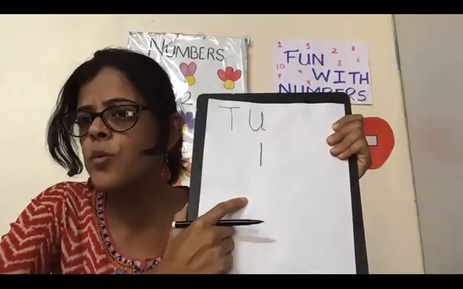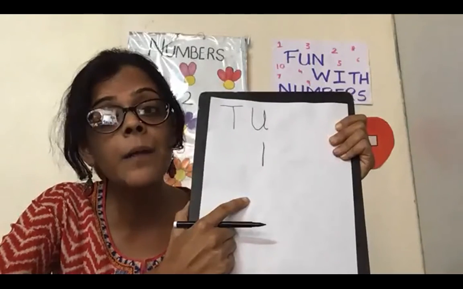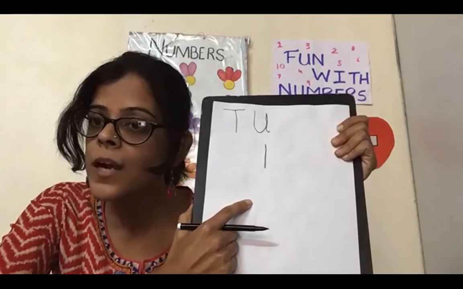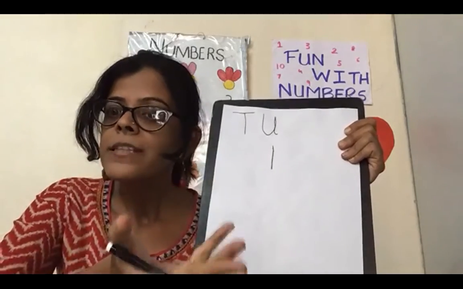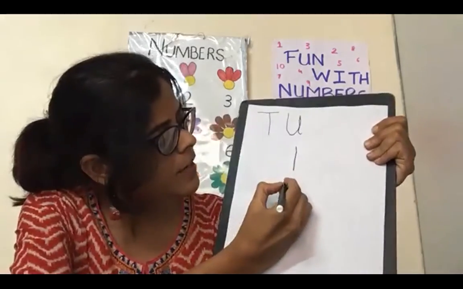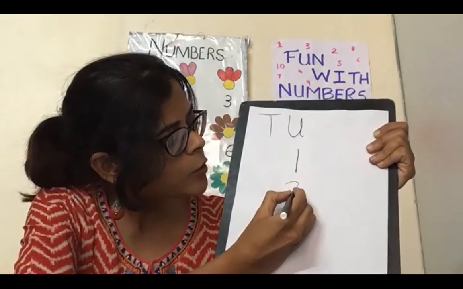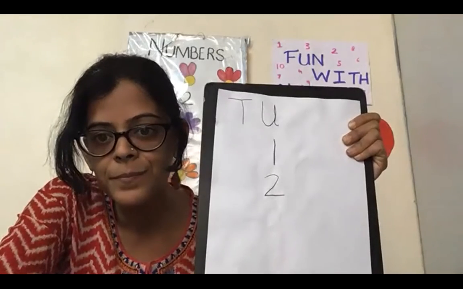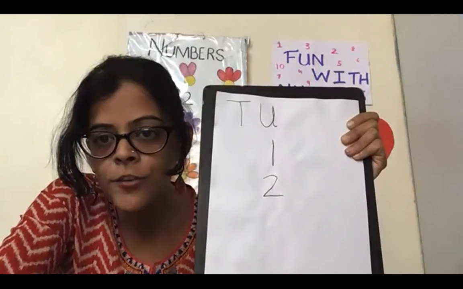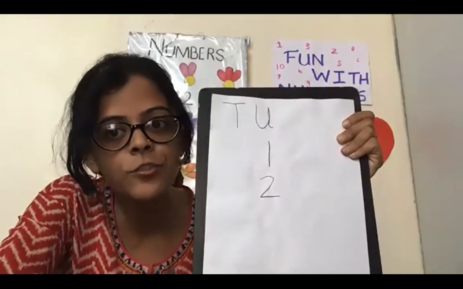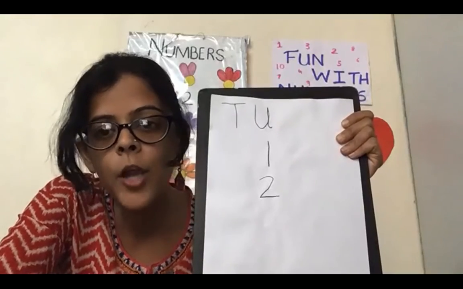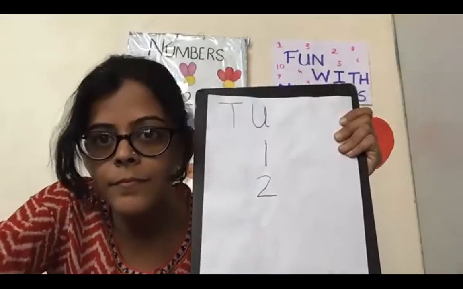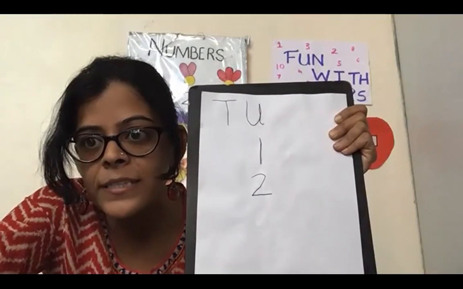Now what comes after 1? After 1 comes? 2. Yes, it has to go very fast. So come on. Below 1, you will write number 2. Come on, write. Are you all writing? I want everybody to write. Show me. Come on. Let me see your pages. How you're writing. Everybody write nicely.